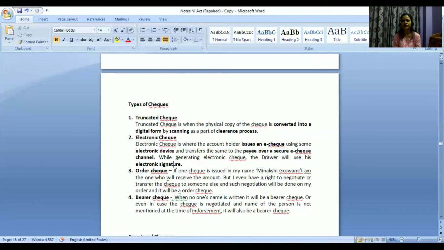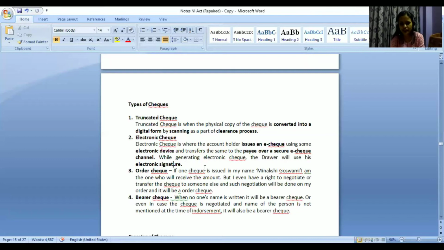Next is order check. What is order check? From the name itself, it is very clear and evident. Electronic check, everything is done electronically. Truncated check, you can remember, during the clearance process it is just converted into a digital form. What is order check and what is bearer check?